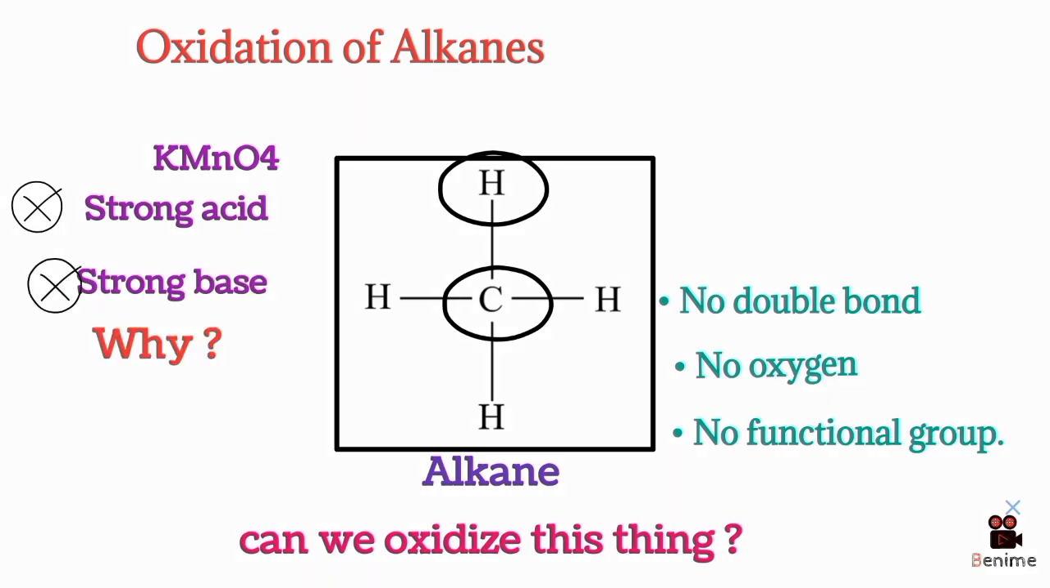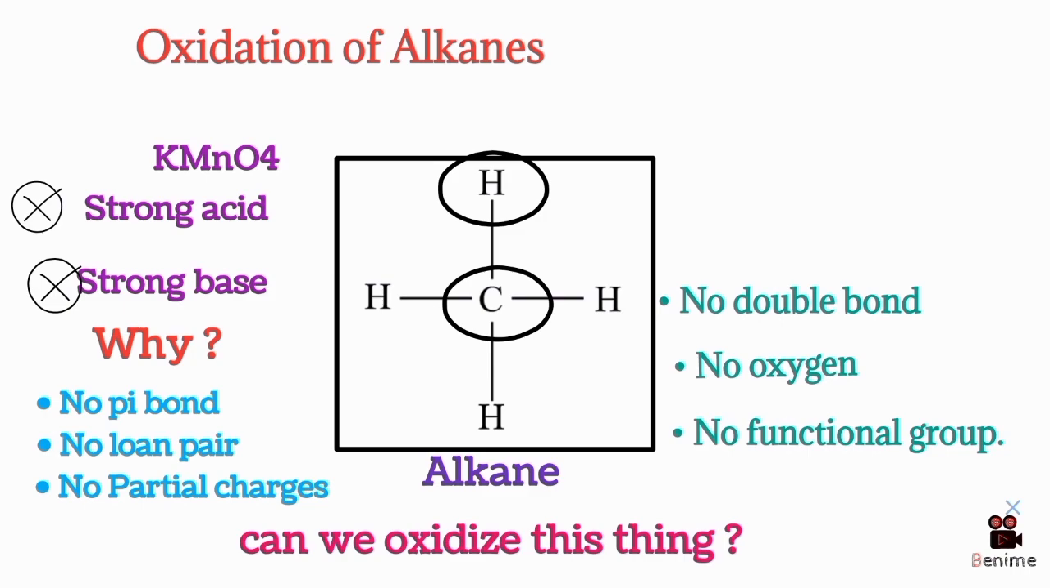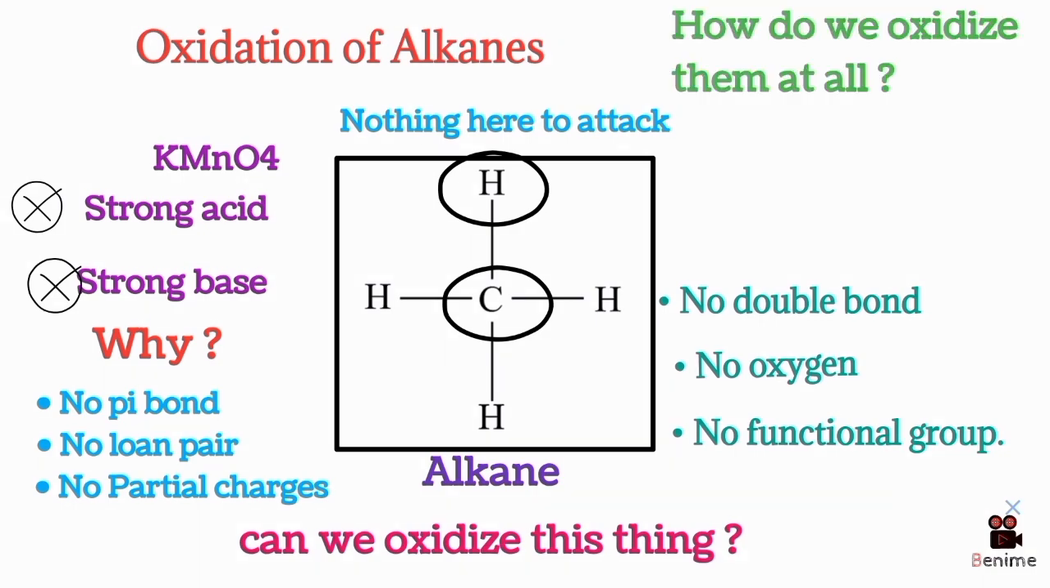Because look at the structure. Every carbon is bonded to the maximum possible hydrogens. There are no pi bonds, no lone pairs, no partial charges. A reagent needs something to attack. There is nothing here to attack. That is why alkanes are called paraffins, parum affinis. Little affinity. They simply do not react. But here is the key question. If they do not react with strong reagents, how do we oxidize them at all?